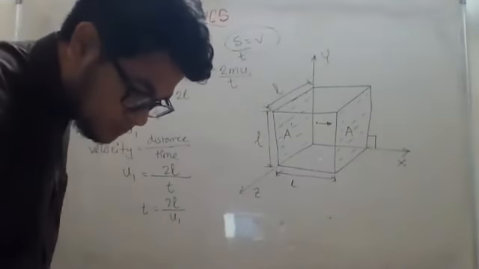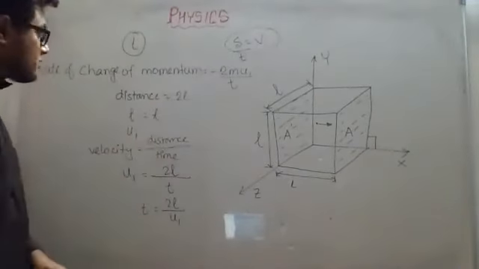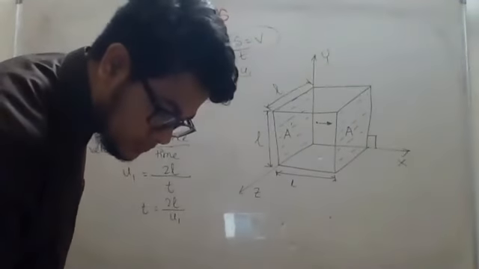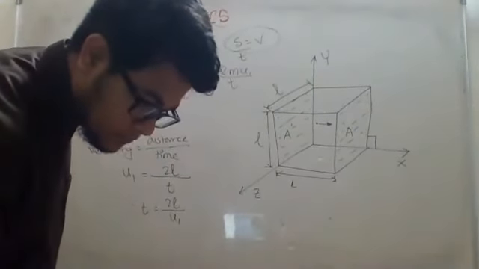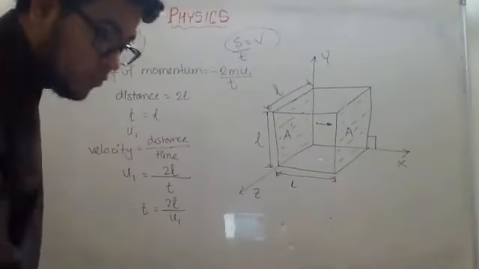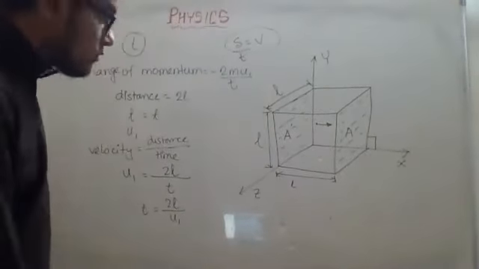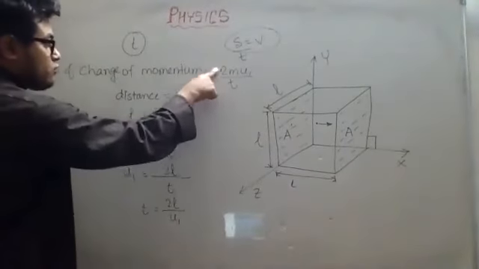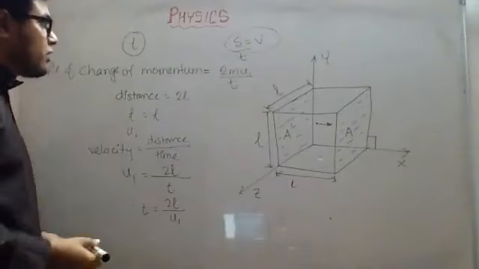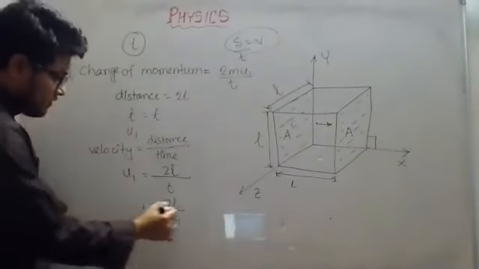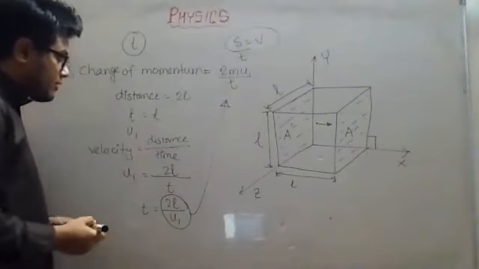Then the rate of change of momentum is this one. The rate of change of momentum of the wall we are talking about. If you notice, for the wall it is positive 2mu1, right? The rate of change of momentum of the wall will be 2mu1 by t. So if I replace the value of t here, then how will it be?